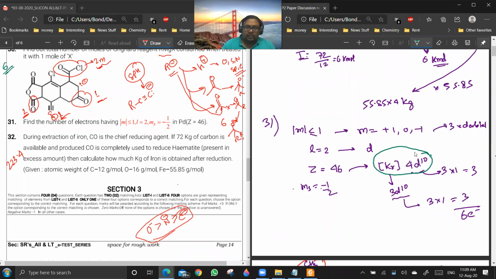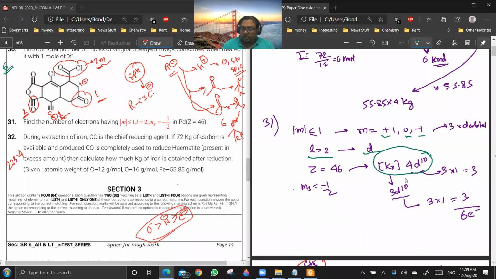Now you see, in case of d orbitals, you have 5 values of magnetic quantum numbers, but they are only asking for 3 of the orbitals: 0, plus 1 and minus 1. And it is saying L is equal to 2 means it is a d orbital only. So you are having 5 d orbitals in which you are taking only 3 of the orbitals.